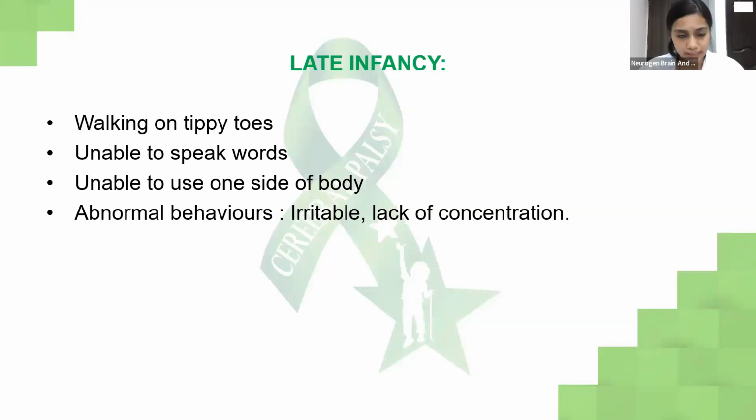In late infancy, when the child learns to walk, it usually walks in a waddling manner with a wide base of support. It tries to hold itself in high guard. But the child might instead be walking on tippy toes, or be unable to speak words, or be using only one side of the body and not the other, or have abnormal behaviors like irritability or lack of concentration. These are also signs and symptoms, but we have to rule them out with time and better observation.